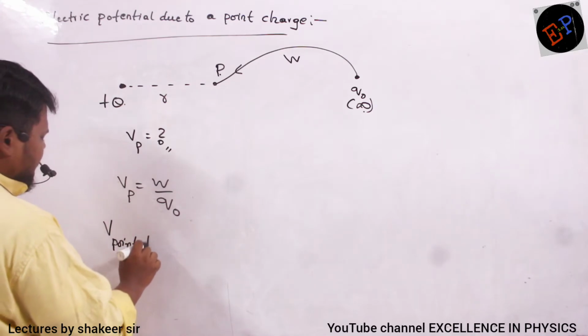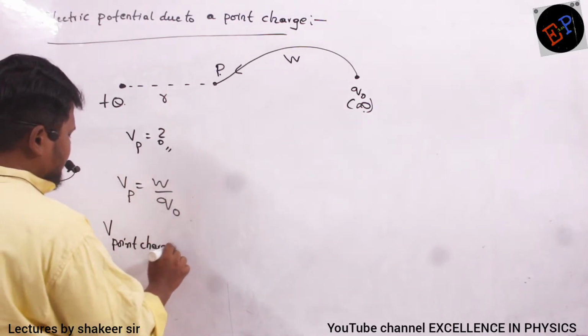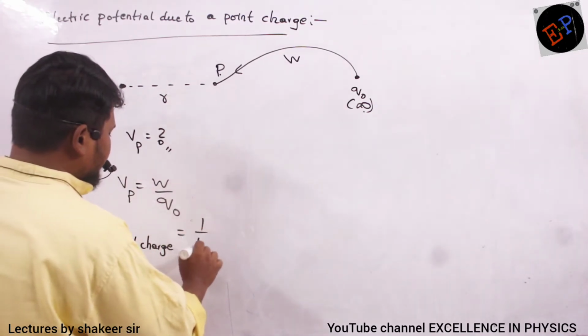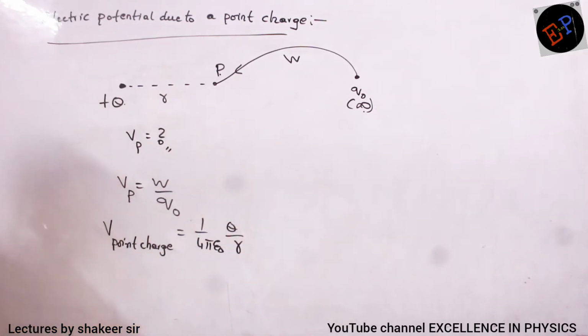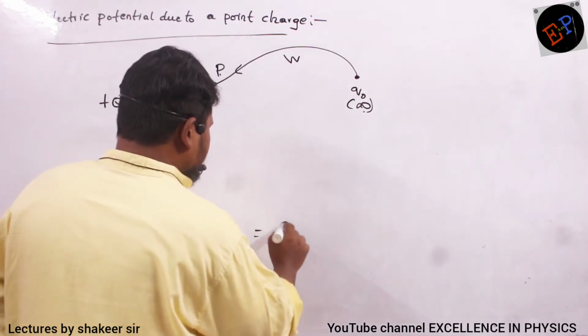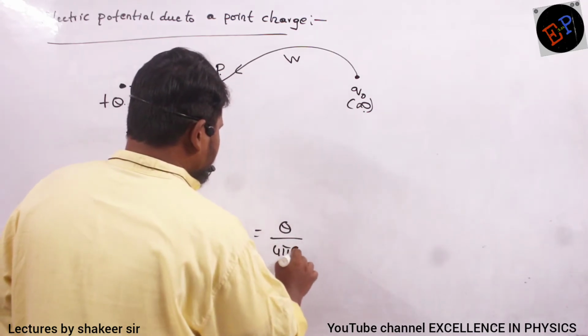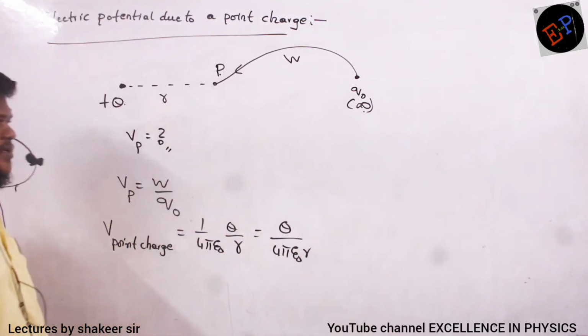There is a definition which I am not doing. So this can be written as 1 by 4 pi epsilon naught Q divided by R. This is the equation to calculate potential because of a single point charge. Clear, no? Or you can write it as Q divided by 4 pi epsilon naught into R. So this is the equation of potential.